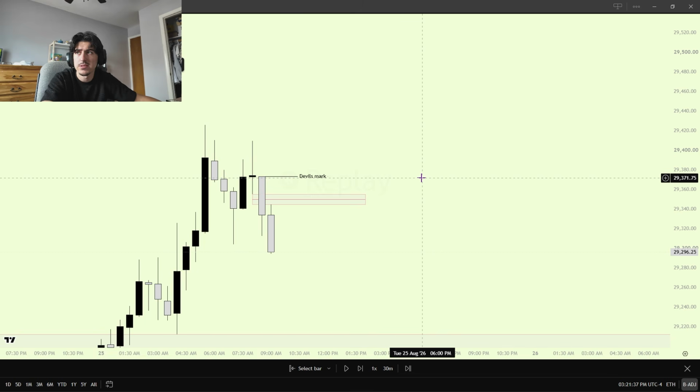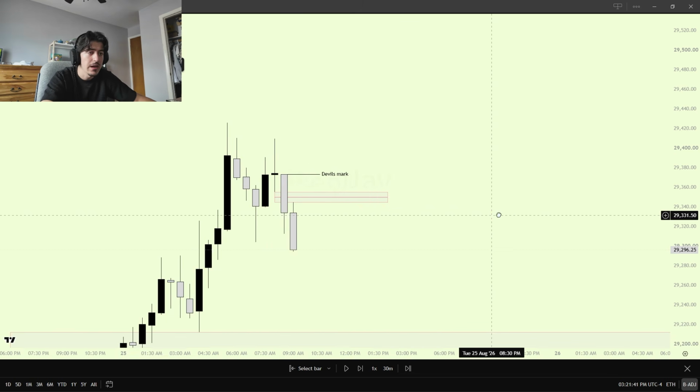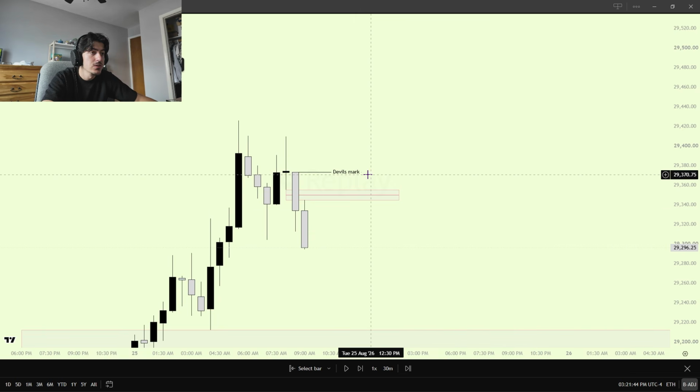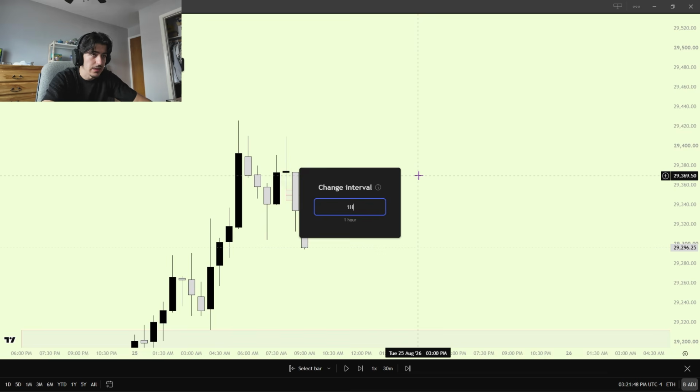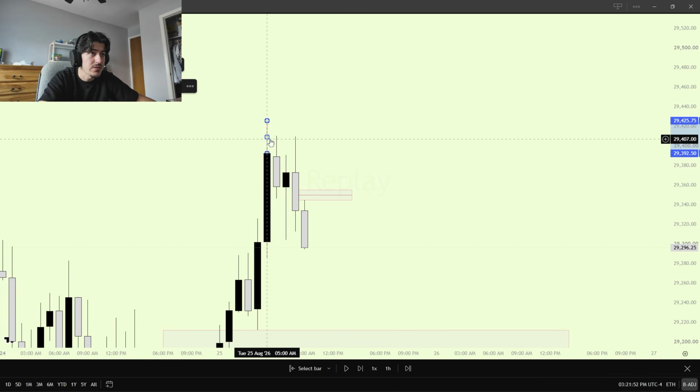That's kind of like a drawn liquidity, right? Every candle's supposed to have 2 wicks, right? So usually we end up filling it later. Now I'm going to delete that because I didn't really use that as my confluence today, but that is just an idea. We have this 1-hour rejection block.